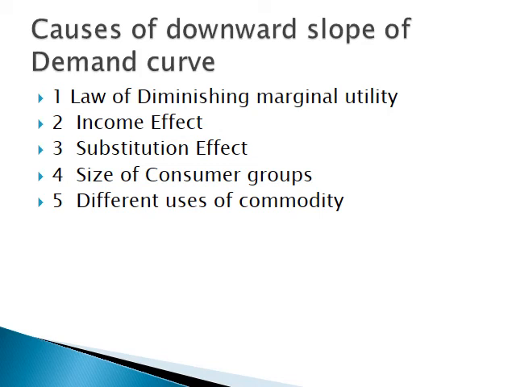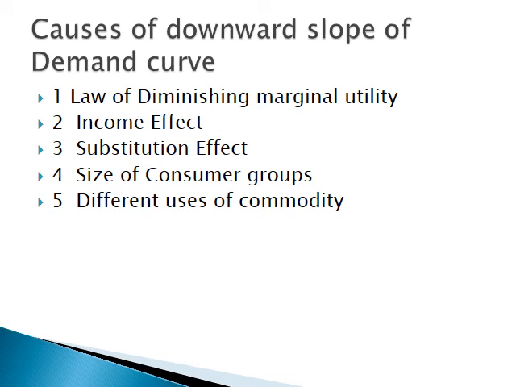There are some others, like the size of consumer group. If the number of consumers is more in a country, demand will be more. If the price of a commodity falls, those people who were not able to purchase the commodity earlier are now in a position to purchase, so demand for the commodity will expand.